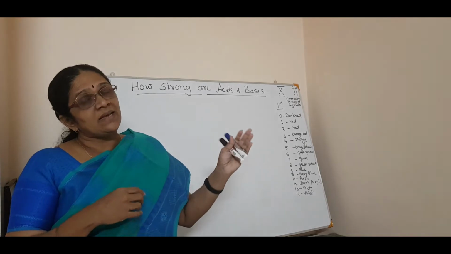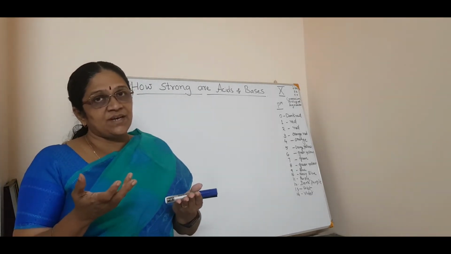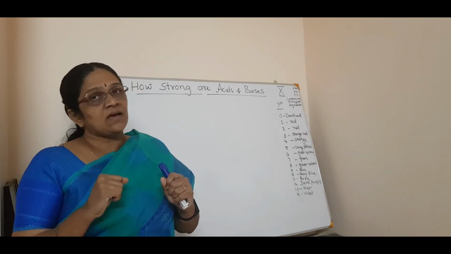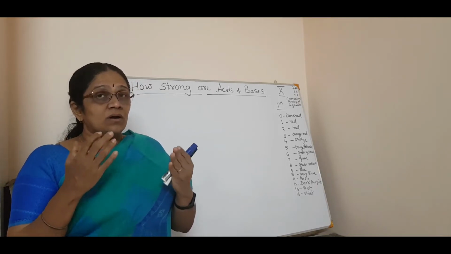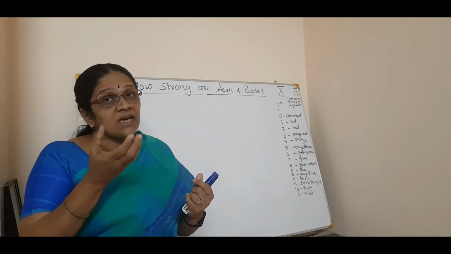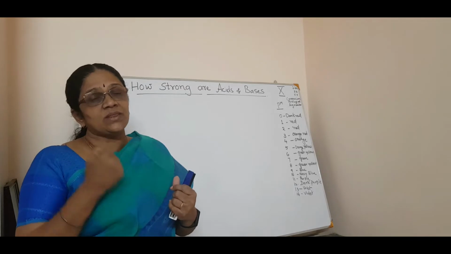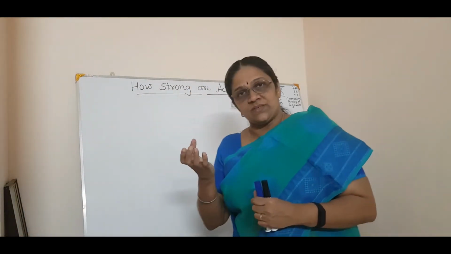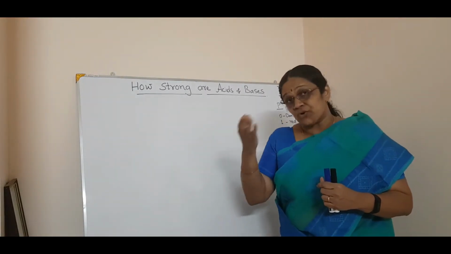So I can say that a strong acid means there are more H+ ions, or a strong base means there are more OH- ions. Now how will you know how many H+ ions are there in an acid or a base? That is today's topic. If there are more H+ ions, we can say it is a strong acid.